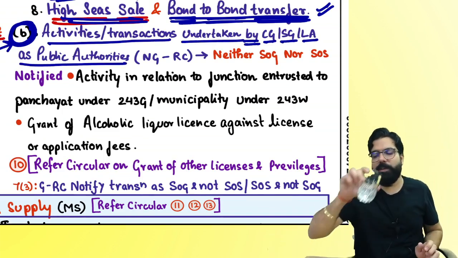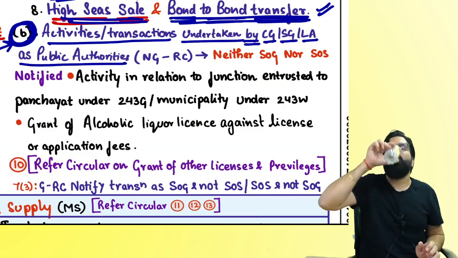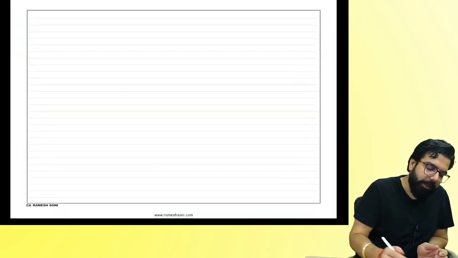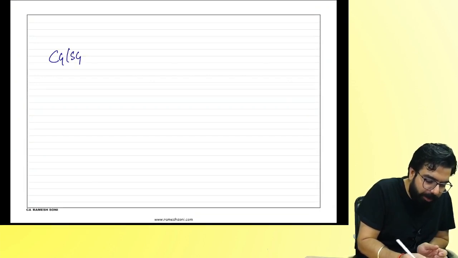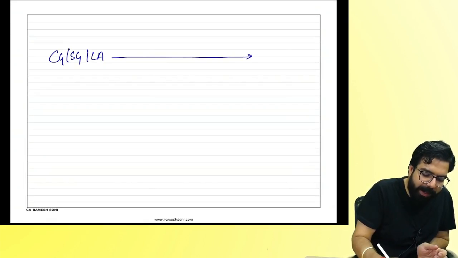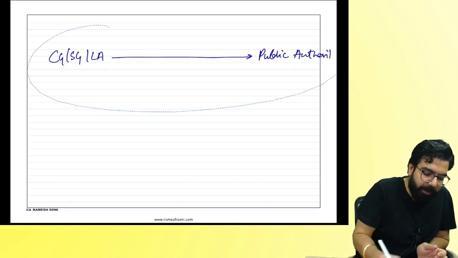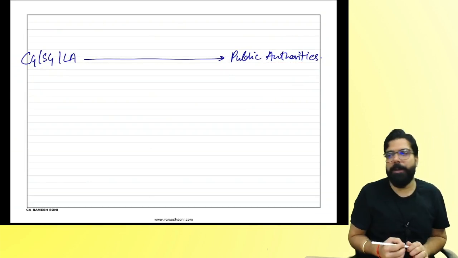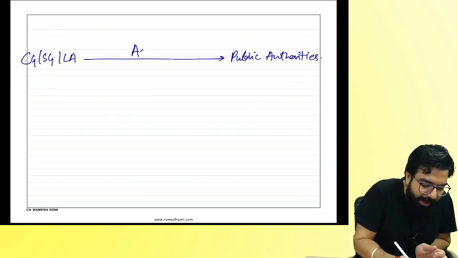Any activities undertaken by central government, state government, or local authority when they are acting as public authorities. What are local authorities? Municipality, panchayat, etc. Do they do any activity for the public?